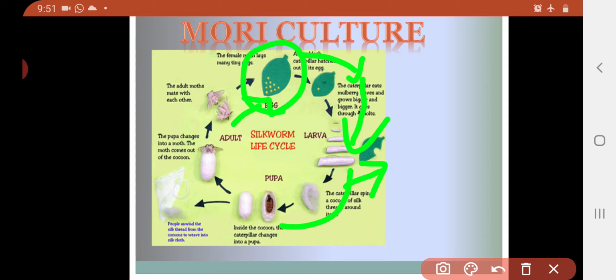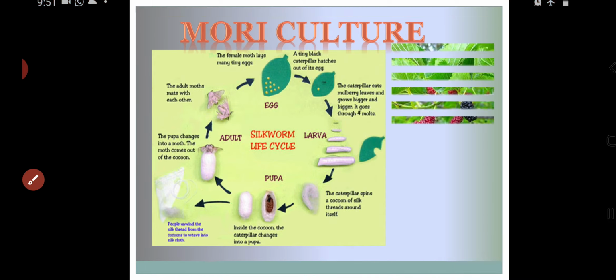Then it will convert into the form of pupa. Then it will become an adult. When the bamboo stick is there, the larva stage comes out. Then it converts into pupa, and then it forms a cocoon with the help of the bamboo stick. That's why bamboo sticks are very important, and mulberry leaves are food for this silk moth. So cultivating the silk moth using mulberry leaves is called moriculture.